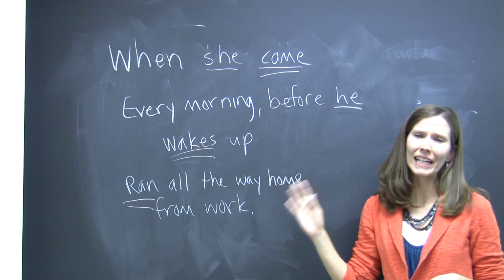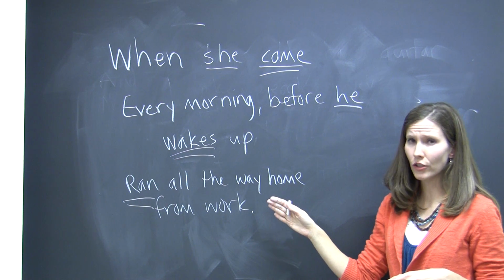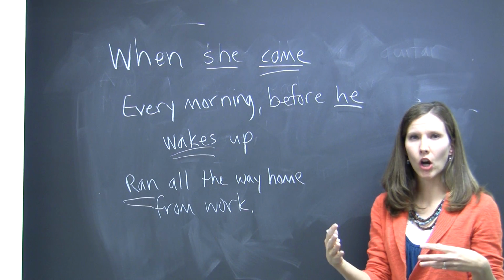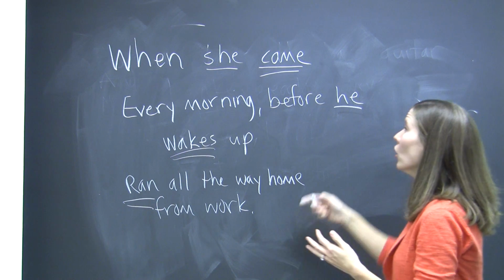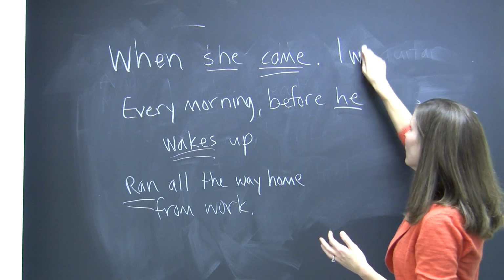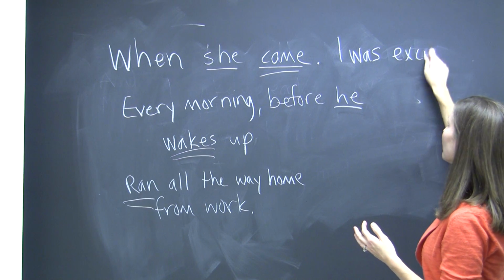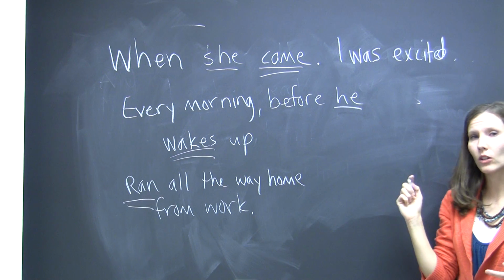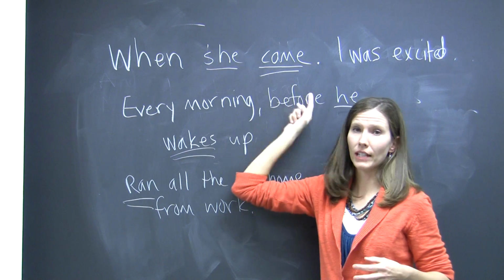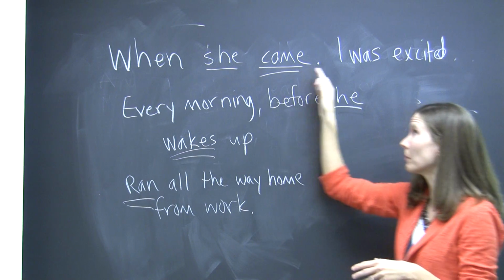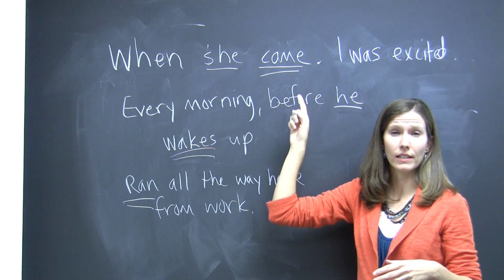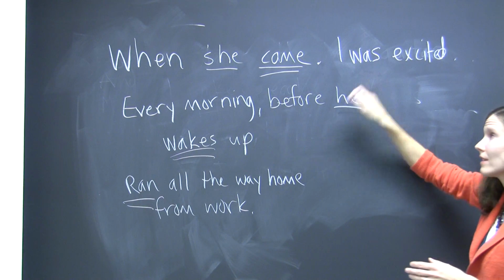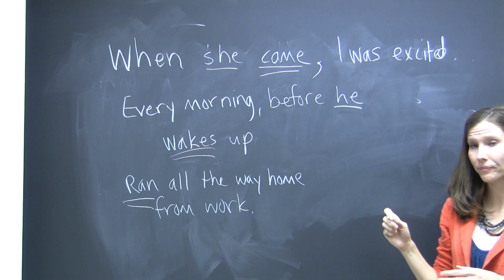These can be very easy to identify when they're in isolation or by themselves like this, but when they're in the middle of other sentences, they can be harder to find. So for example, if you had, "When she came, I was excited," you might read that all together and not recognize that this is in fact a sentence fragment because currently I have it punctuated as though it's a sentence that can stand on its own, when really, because it's a dependent clause, it should group with this sentence with a comma.